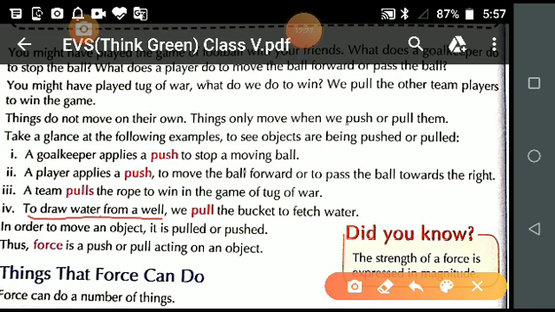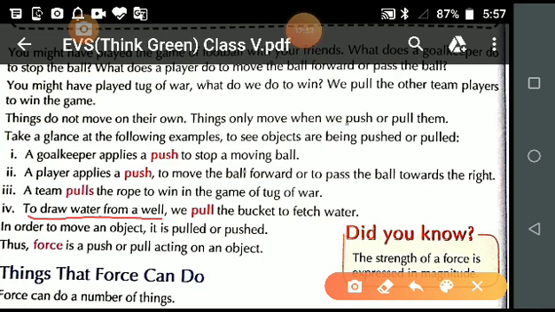See, in the previous video also I explained to you, there are so many examples where we apply push and pull. For example, you open the door, you shut the door, you close the door. You are opening the door, closing the door. It means pull and push, both the actions you are doing. Is it clear? So there are many things in which we do both types of action.